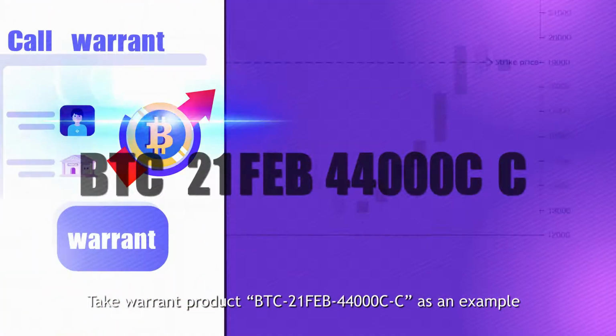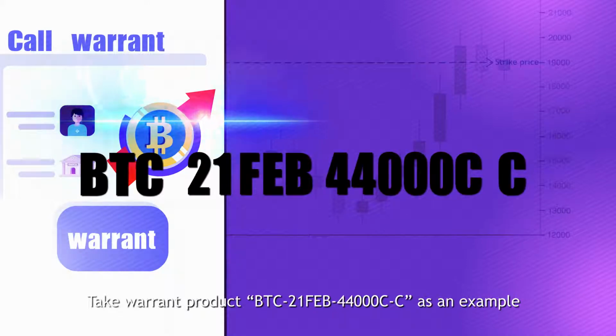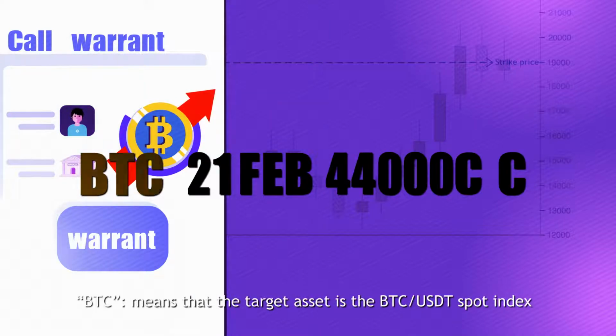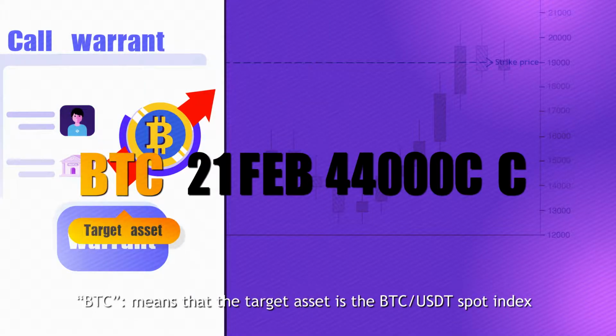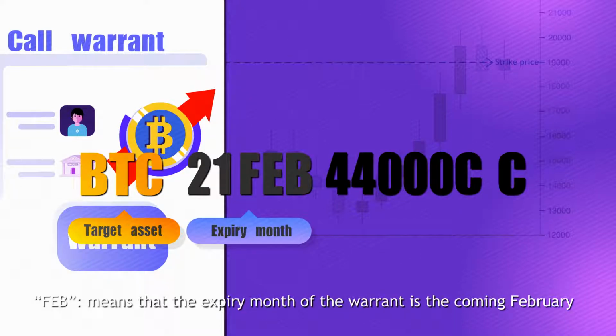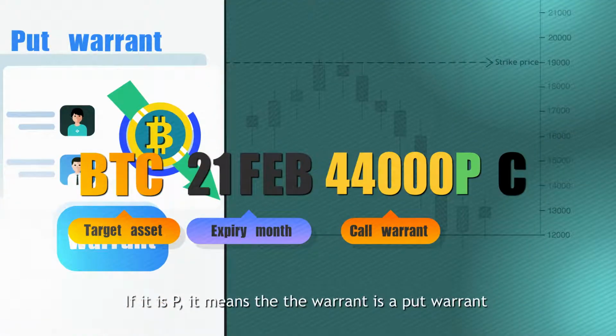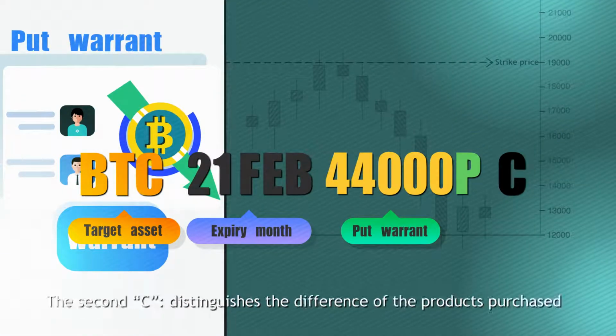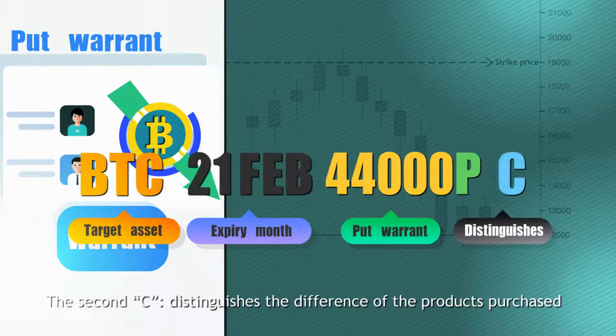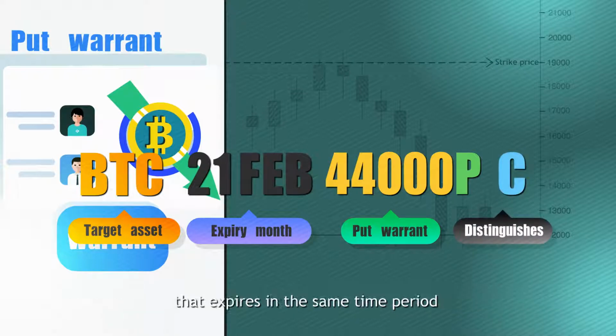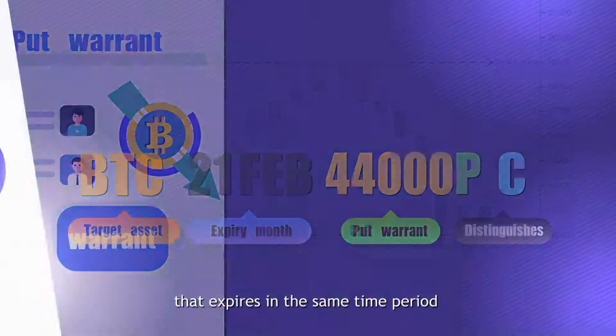Take warrant product BTC21 FEB 44000C-C as an example. BTC means that the target asset is the BTC USDT spot index. FEB means the expiry month of the warrant is the coming February. The first C means that the attribute of the warrant is a call warrant. If it is P, it means the warrant is a put warrant. The second C distinguishes the difference of the products purchased that expires in the same time period.